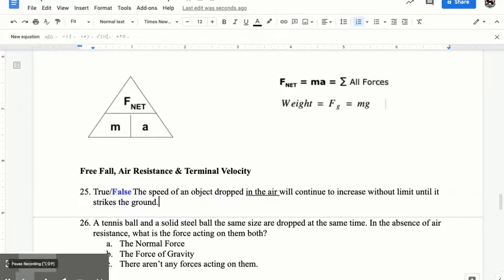And so, just some vocabulary out of the way. Terminal velocity is that velocity you hit where all the forces are balanced, where the air force pushing up balances with gravity pulling down.